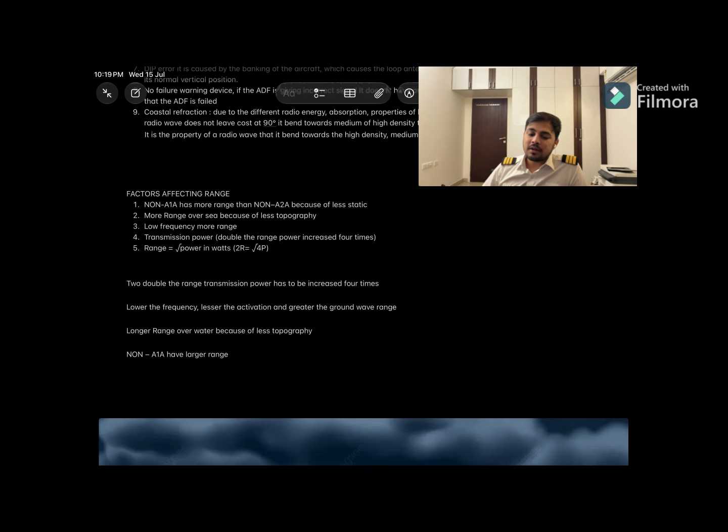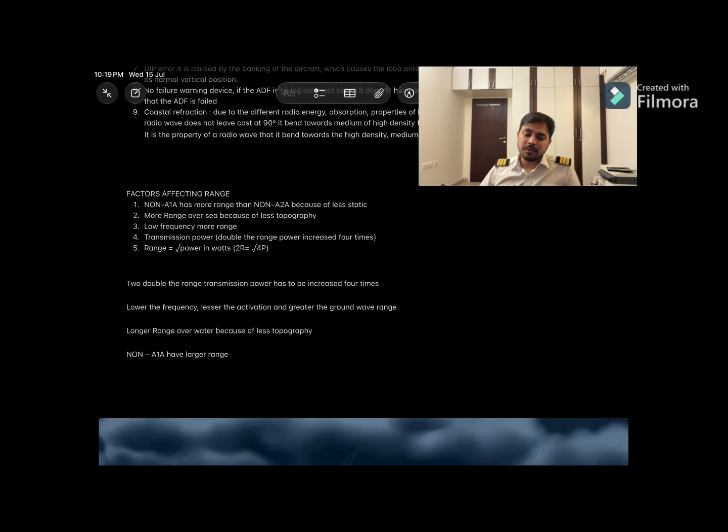Then more range over sea because of less topography. The meaning of topography is the terrain, the long grass, trees, buildings. So over sea, it has more range. And the third one is that low frequency gives more range. We have studied this already in the basic properties of the radio wave. The lower frequency gives more range, all right, because it has higher wavelength.